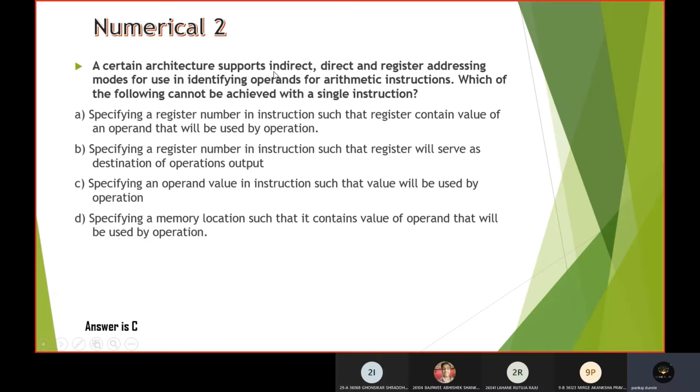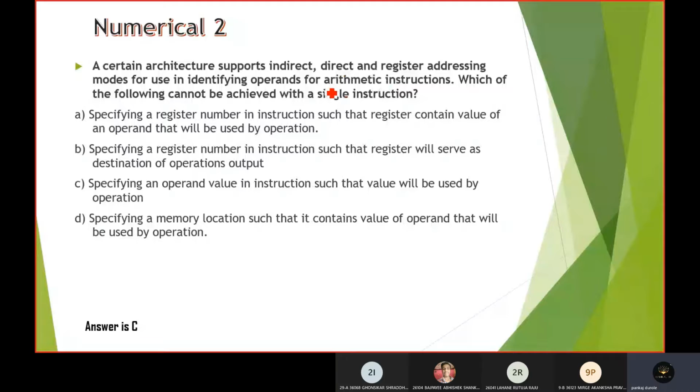A certain architecture supports indirect, direct, and register addressing mode for use in identifying the operands for arithmetic instructions. Now here, this particular architecture of a processor is supporting indirect, direct, and register addressing mode. And the type of operation that this particular architecture is now performing is arithmetic instructions.